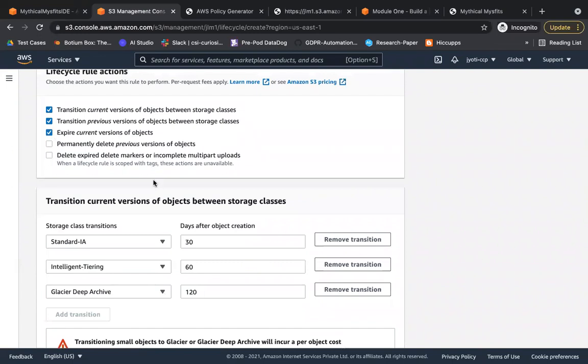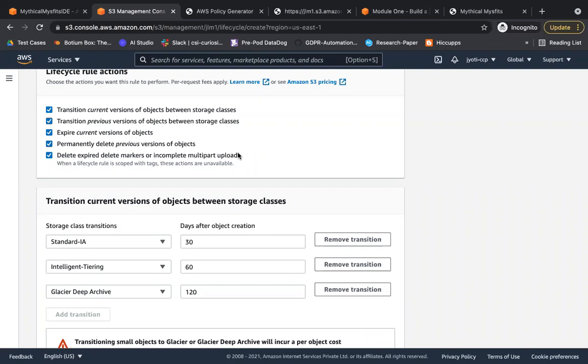Expire current. I'll show you the options. Let me select all of them. So what I'm saying is delete the expire, delete marker, or incomplete multi-part upload. For example, I have deleted something. And that was not accidental. I purposely have deleted something. So you'll see a delete marker.